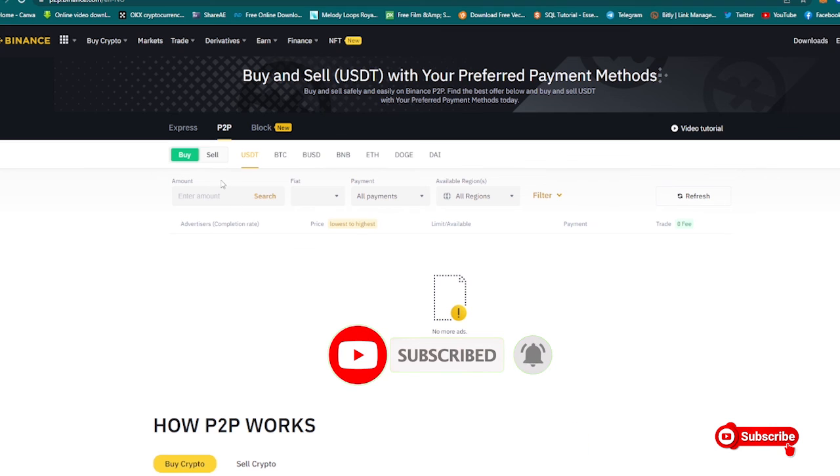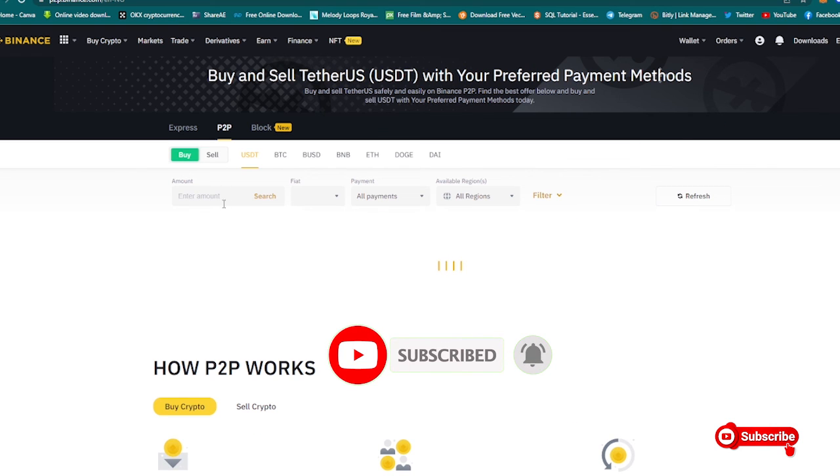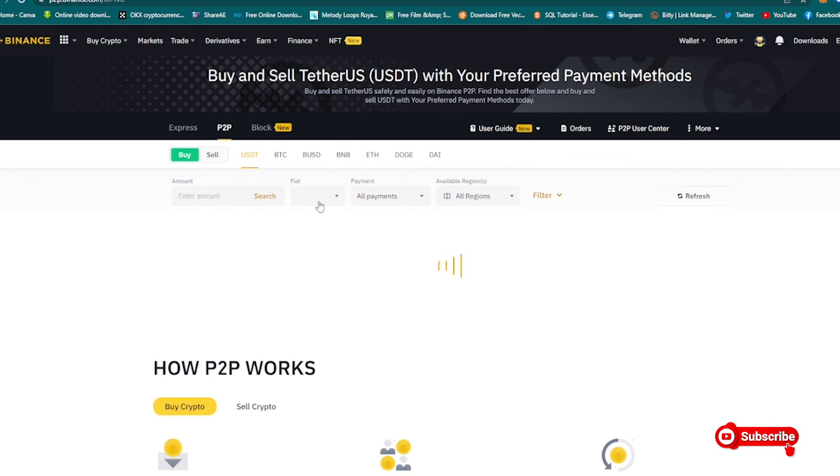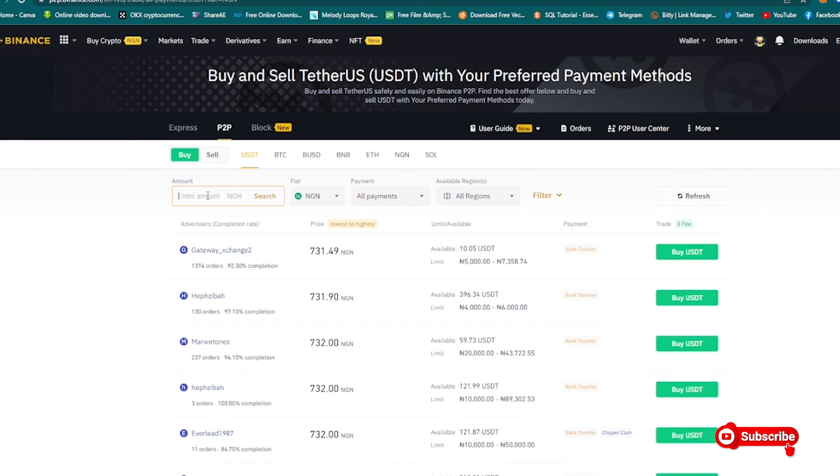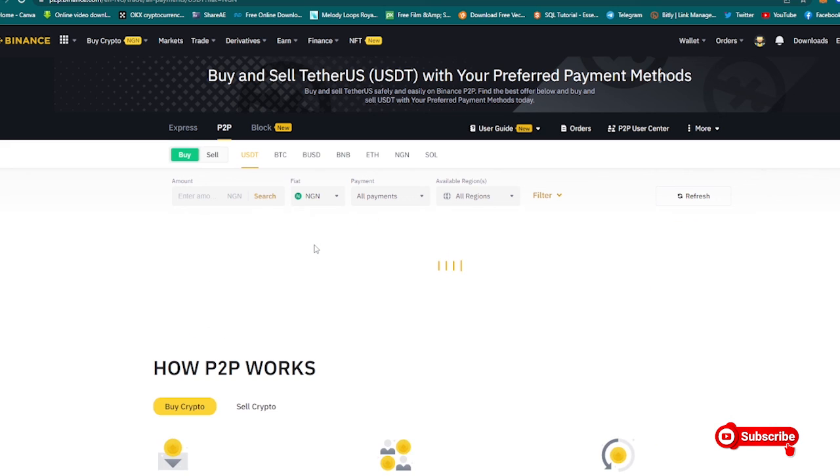Now, I forgot to show you something. If you're going for P2P trading, you can see you have options. You have select the amount. Maybe you have a particular amount in mind you want to buy. Just click on the amount right here. You also have this fiat right here. You can change it to any country where you are. Ghana, let me just say Ghana. This is Ghana's currency right now.